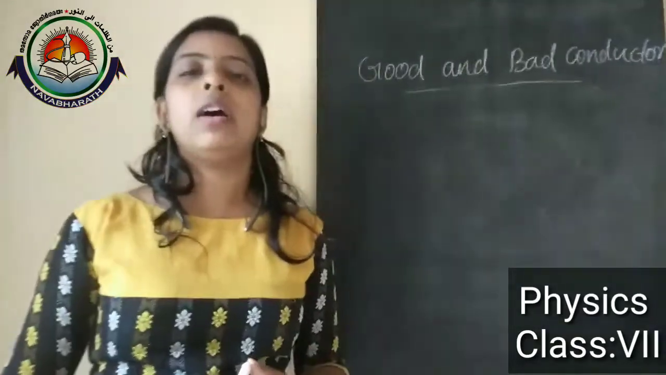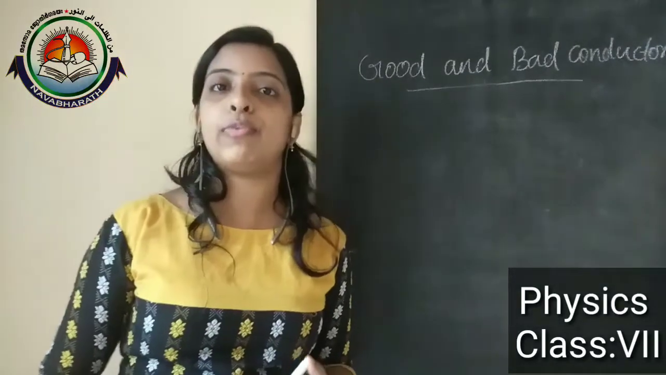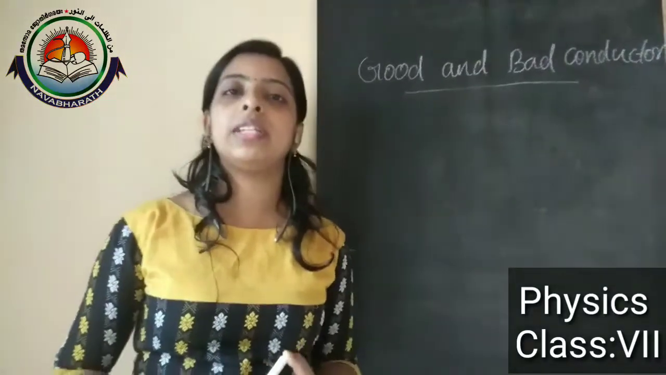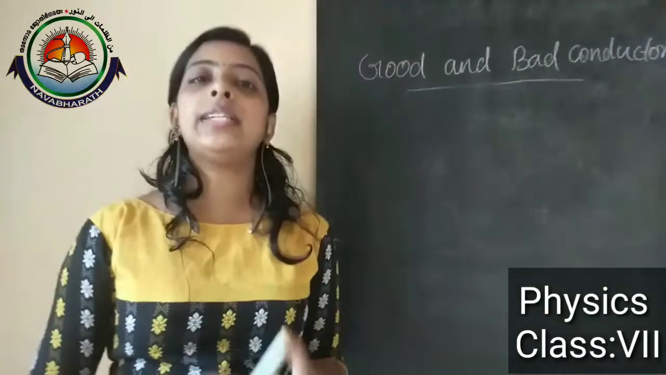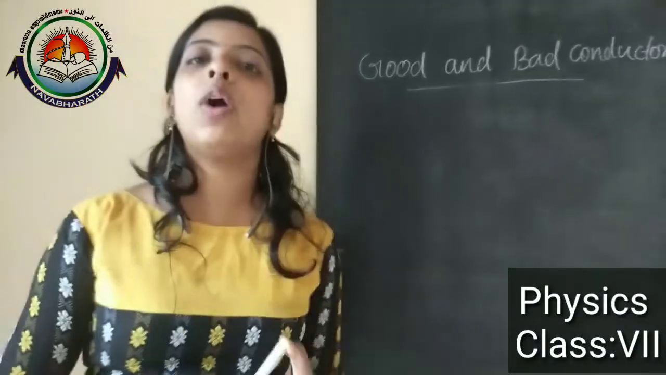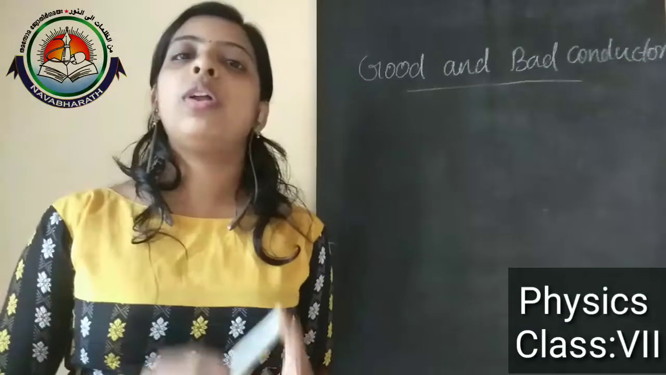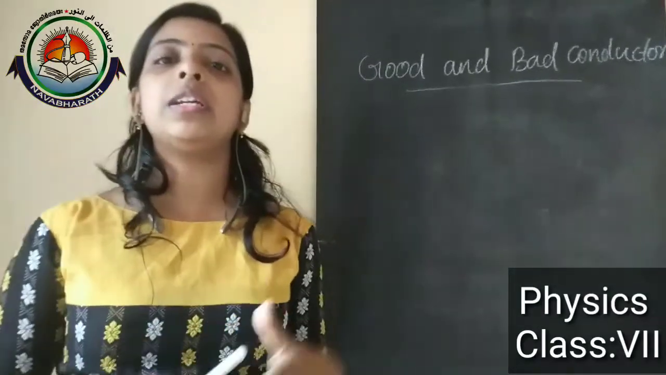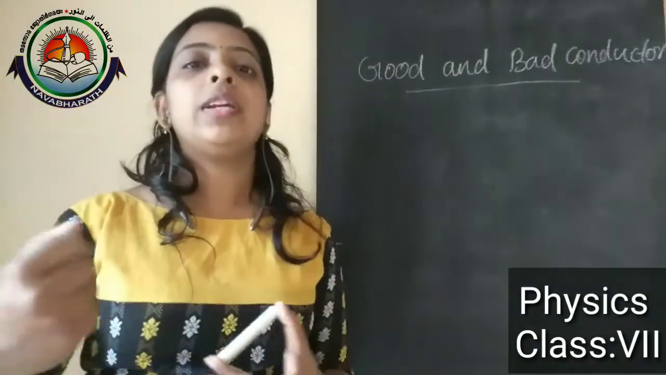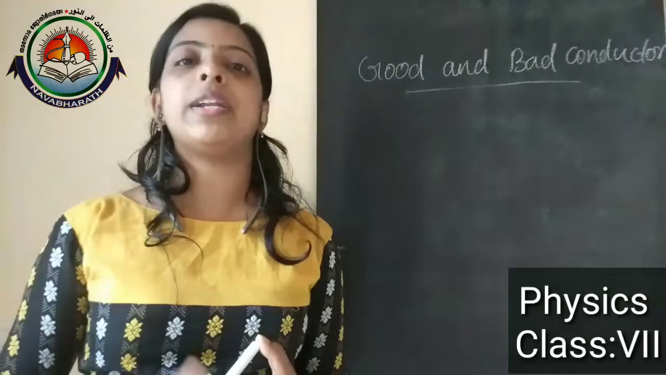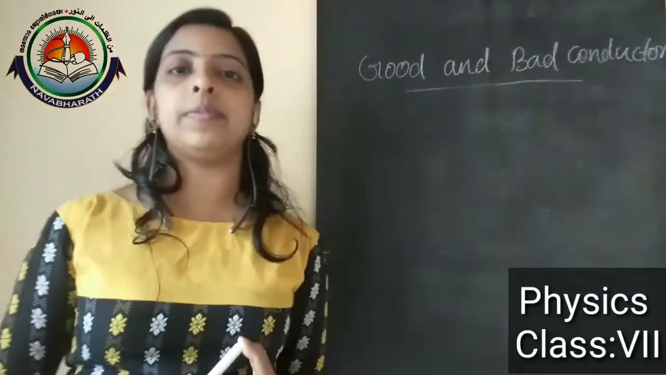And this we can explain with the help of an activity. This activity is given in your textbook to show that pure water is a poor conductor of heat. How can we prove this? For this activity we need test tubes, ice cubes, water, a test tube holder, and a burner. These are the things needed for doing this activity.